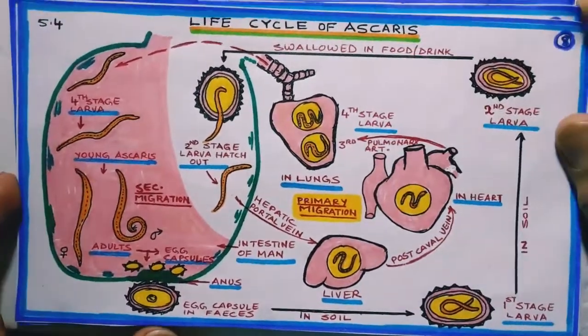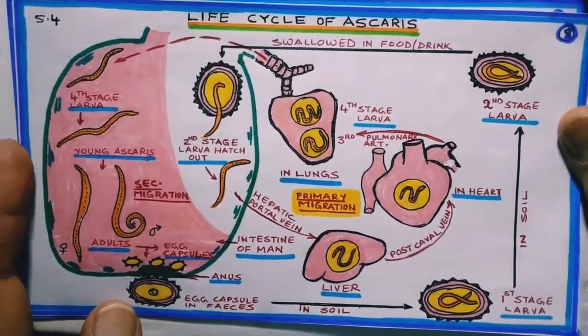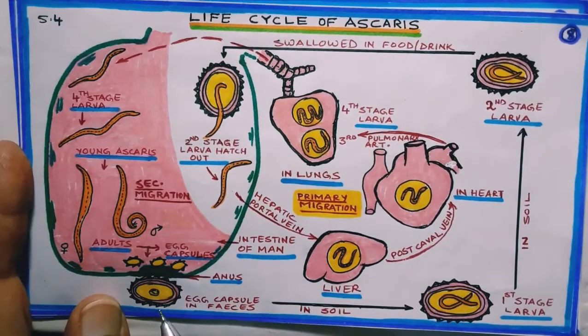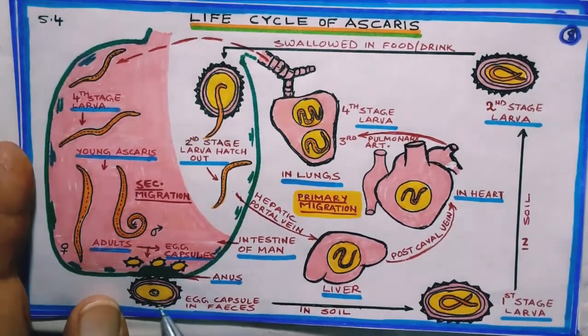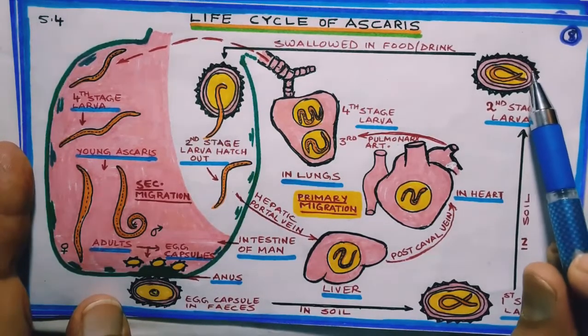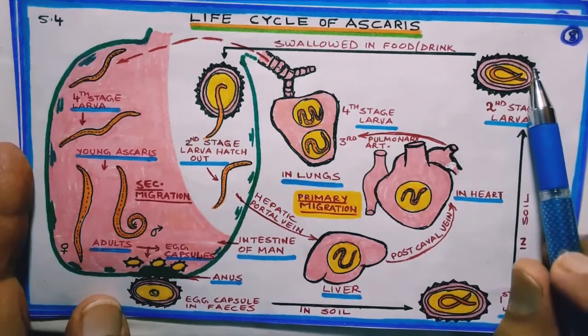Which I have just now explained, and it will be clear from this diagram. Now let us go through it. Suppose we start from eggs capsule in fecal matter. In soil, it will molt into first stage larva. Then first stage larva will convert into second stage larva in soil.